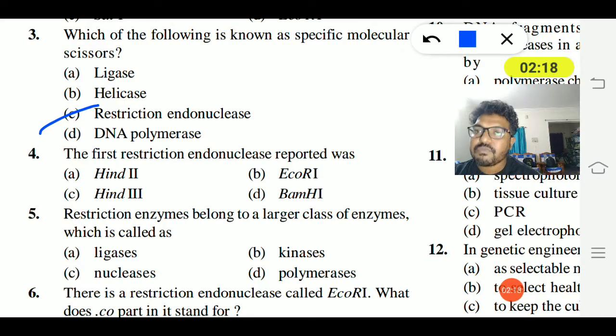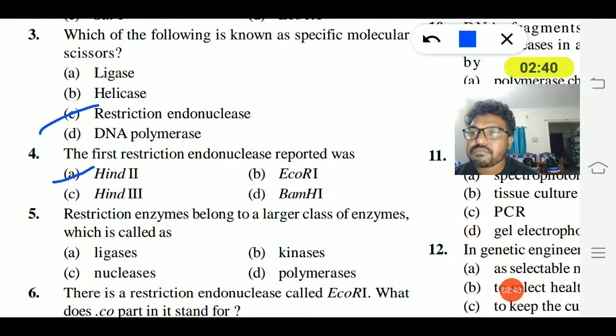Fourth question, the first restriction endonuclease reported is: HindII, EcoR1, HindIII or BamH1. Here HindII, from Haemophilus influenzae, that is the second option, was the first restriction endonuclease reported.